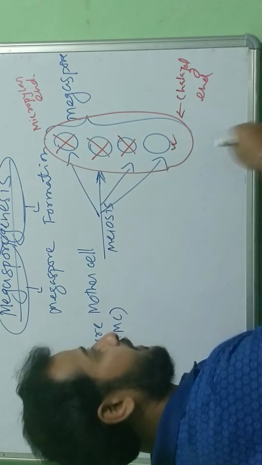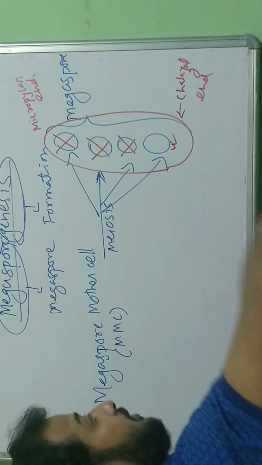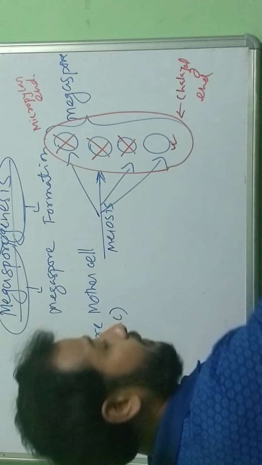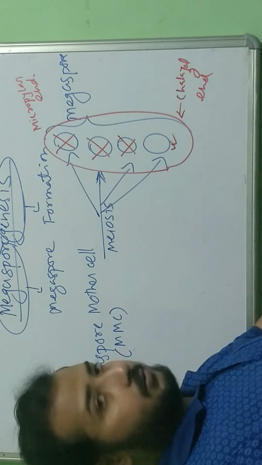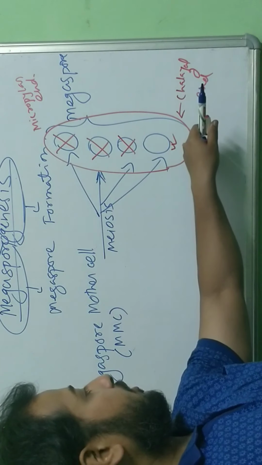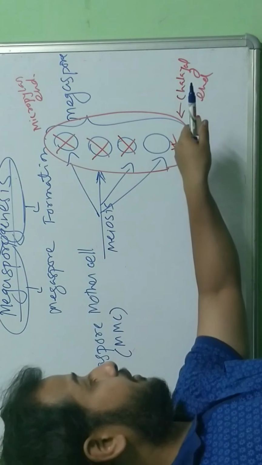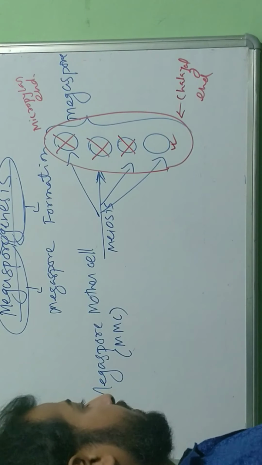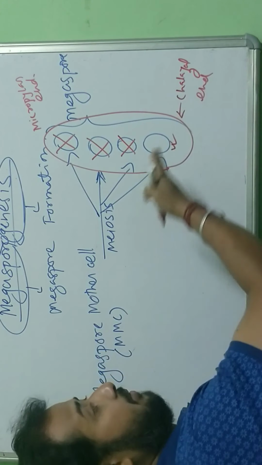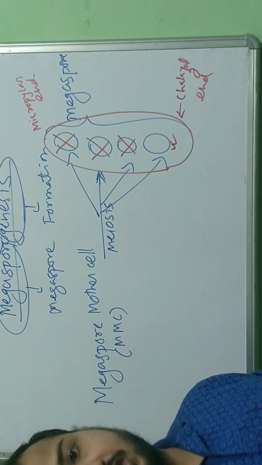So out of 4 megaspores, only 1 is left functional, and the rest become non-functional. So at the end of this megasporogenesis process we get 1 megaspore only, a new cell formed from the mother cell. Out of 4, 3 cells are gone and 1 remains functional.